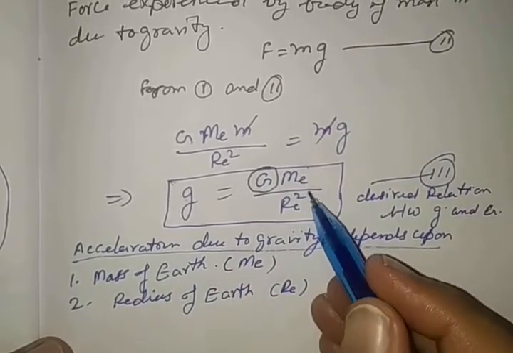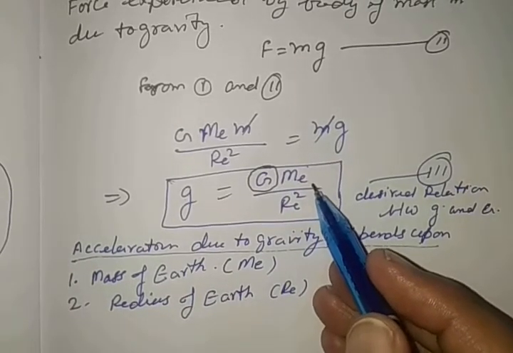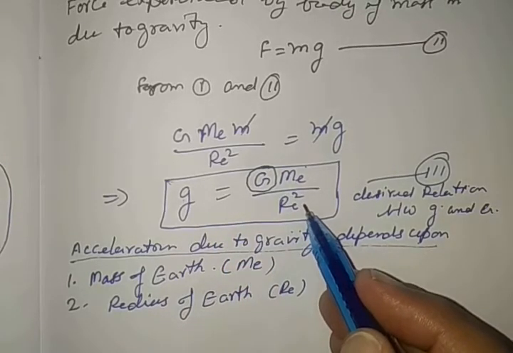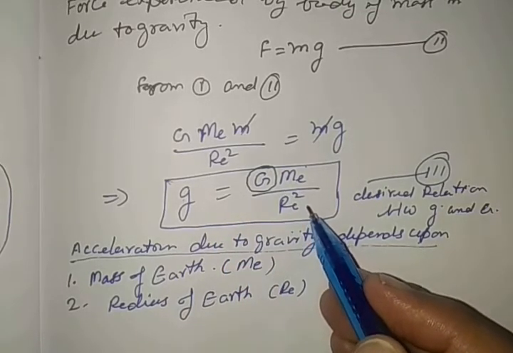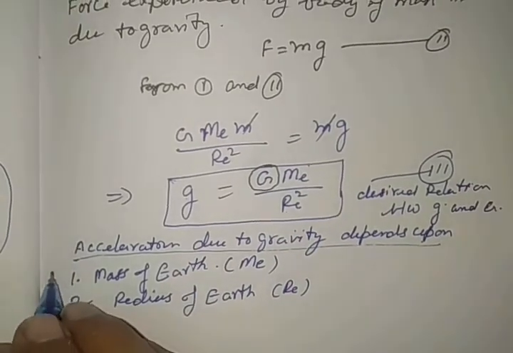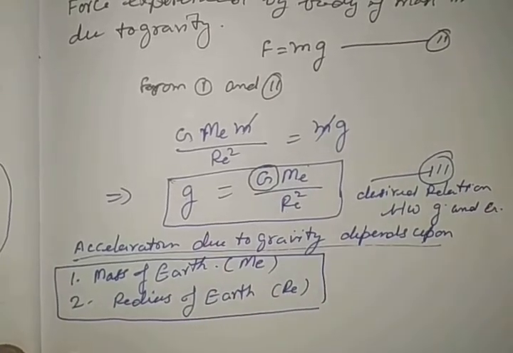It is inversely proportional to the square of the radius. So more mass means more acceleration due to gravity. Large radius, less acceleration due to gravity. So acceleration due to gravity is dependent on only these 2 factors.